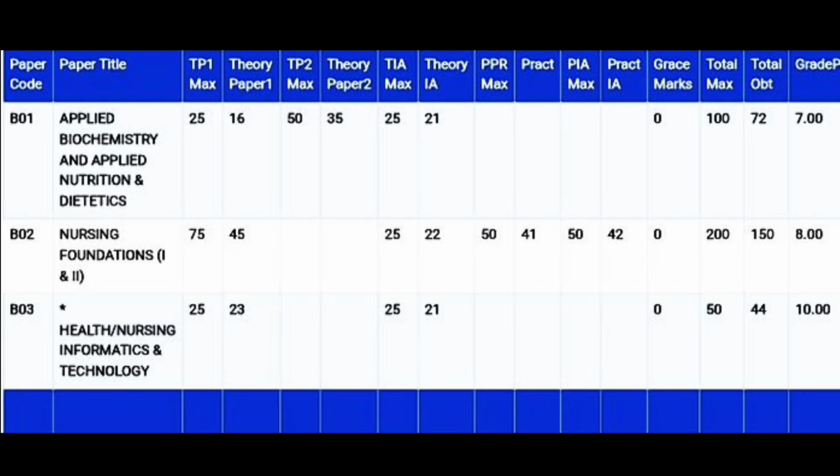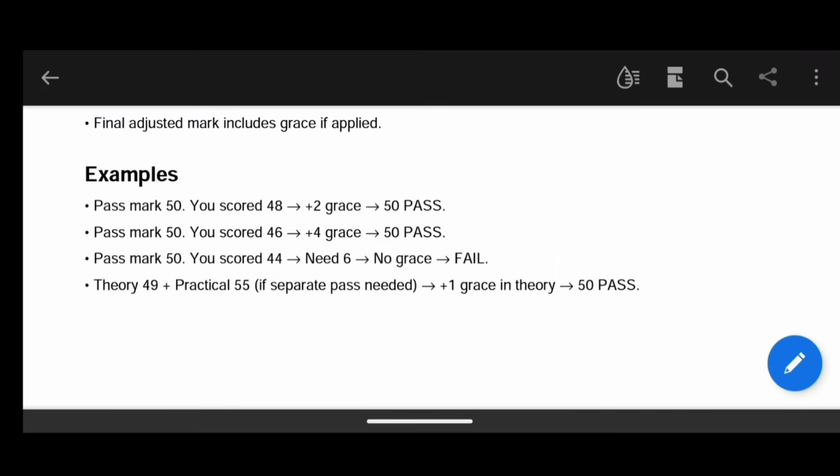To check how many grace marks we have got, you have a separate column in the RGS mark sheet, as you can see here. I have already made a video about the grace marks with more details.